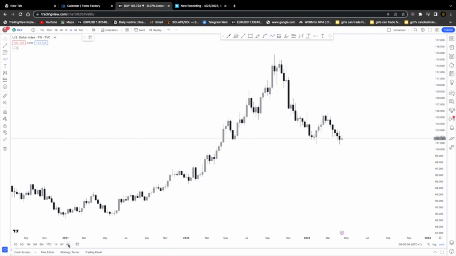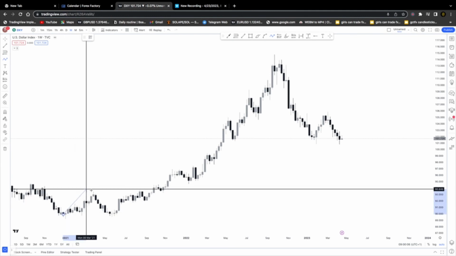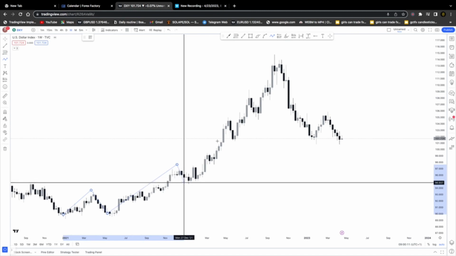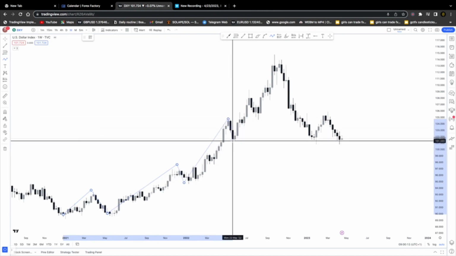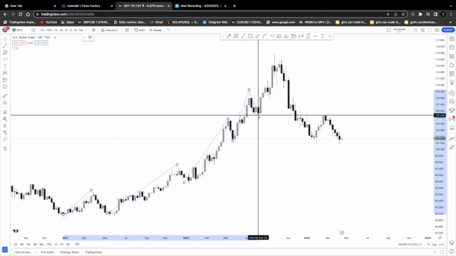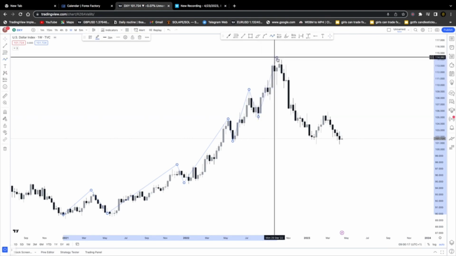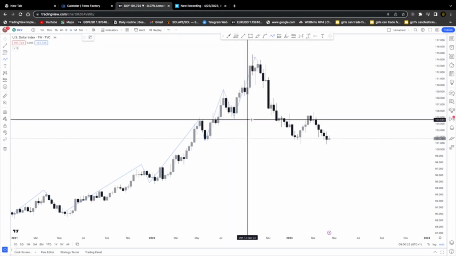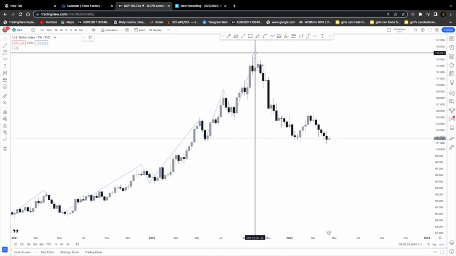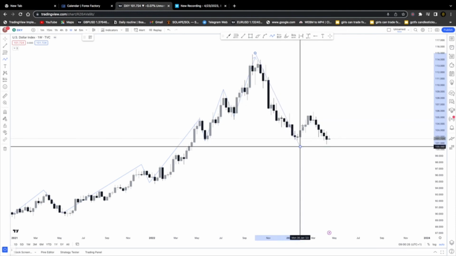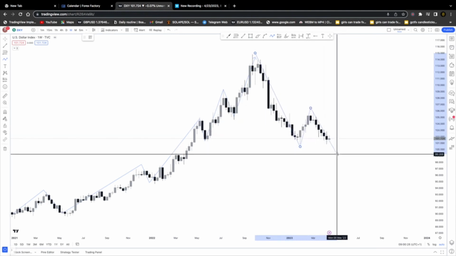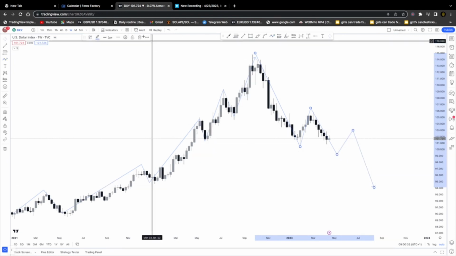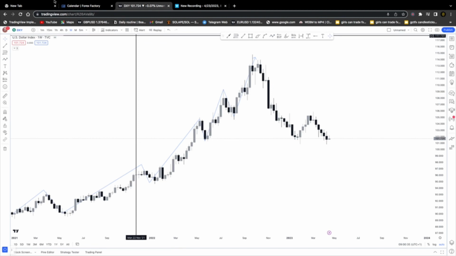Let's put in some price action on this. We clearly see that we had a higher high, higher low, higher high, higher low, until the market reached that level, where the market gave a change of character, taking out this low at this point, and this low there. And what do we have here? We have a lower low, probably a lower high, and a potential lower low. So basically, we are still seeing some bearish momentum on the weekly time frame. The bearish momentum is still in place on the weekly time frame.